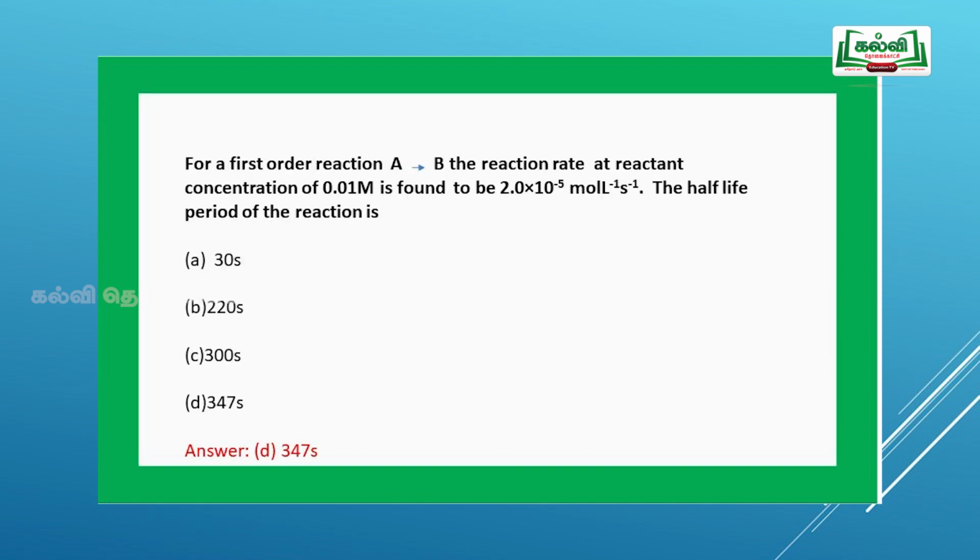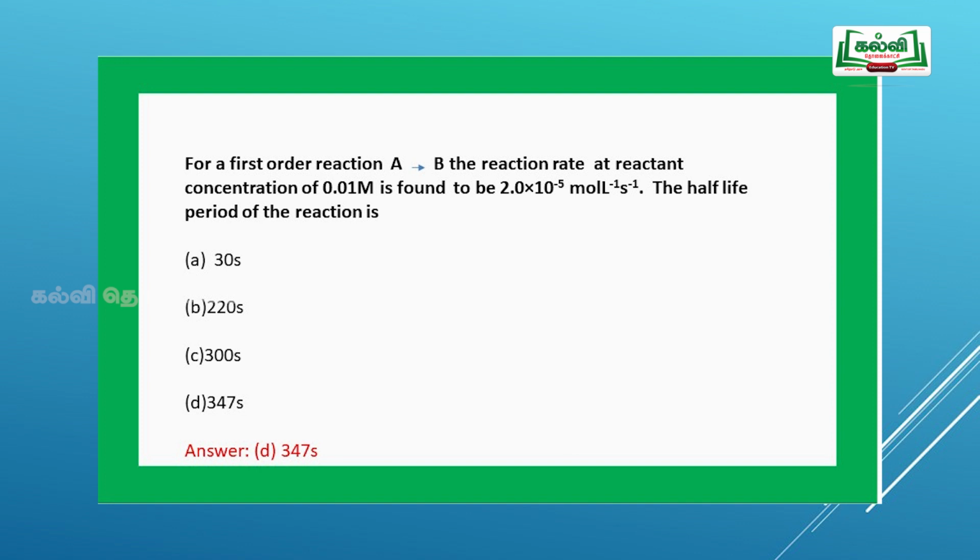Next question: for a first order reaction A gives B, the rate of the reaction at a concentration of 0.01 M is found to be 2 into 10 to the power of minus 5 mole per liter per second. What is the half-life period of the reaction? We have to calculate two components. First, the rate constant K is equal to rate divided by concentration, hence 2 into 10 to the power of minus 5 divided by 0.01, that is equal to 2 into 10 to the power of minus 3.